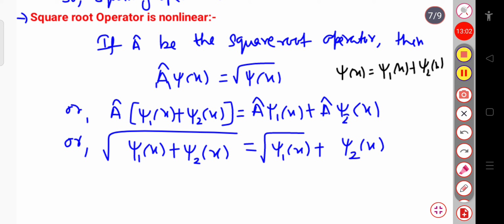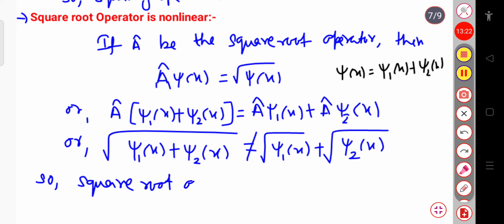Now you can see the left hand side is not equal to the right hand side. That is, psi 1 plus psi 2 root over is not equal to psi 1 root over plus psi 2 root over. So the square root operator is not linear. The square root operator A cap that we have considered is non-linear.